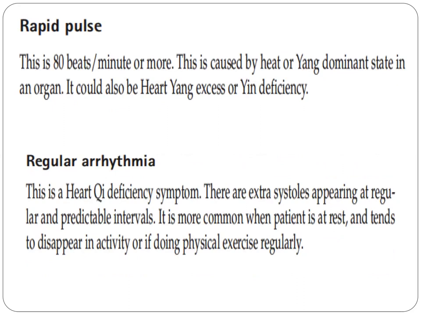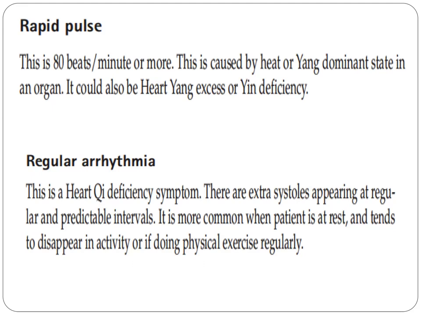Now for the rapid pulse. This is 80 beats per minute or more. This is caused by heat or yang dominant state in an organ. It could also be heart yang excess or yin deficiency.